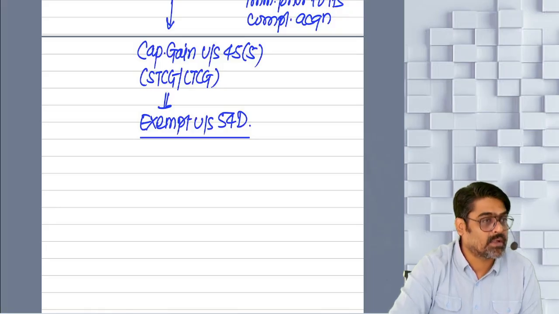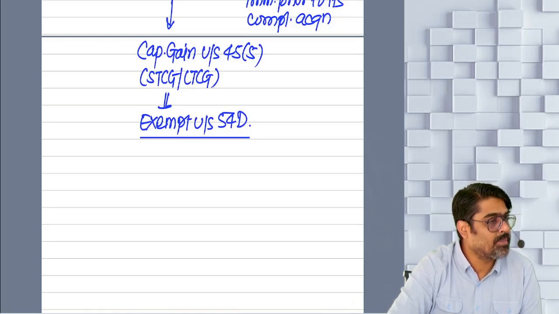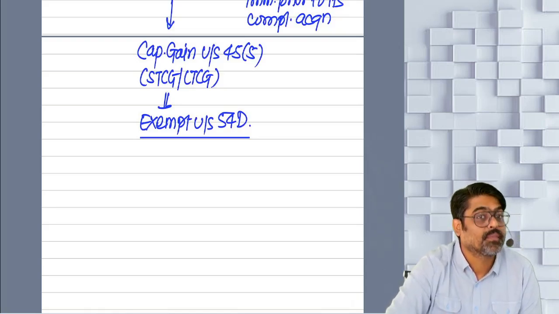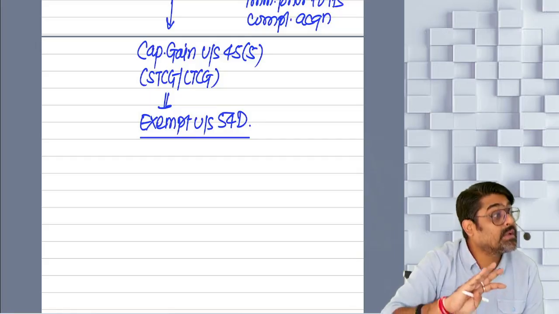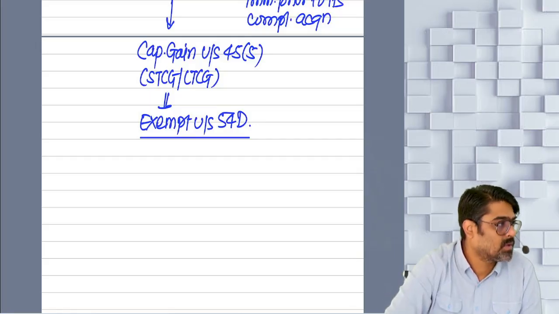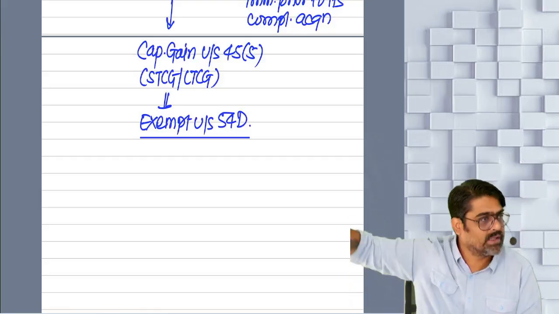Or you have to construct new industrial building, that purchase or construction should happen within 3 years. But that 3 years will be counted from date of transfer, date of compulsory acquisition. No, date of receipt of compensation. Got it, sir? As per 54H, that is applicable for all these sections.